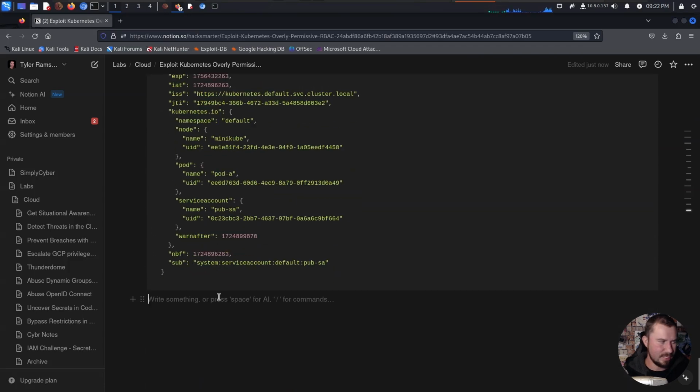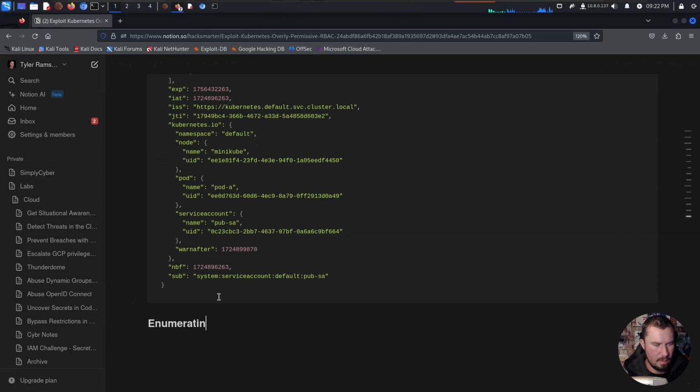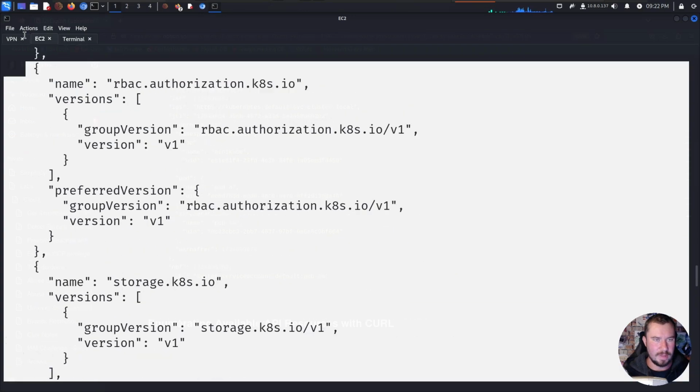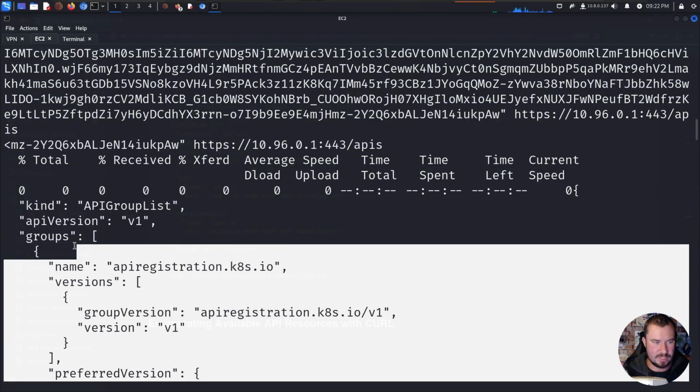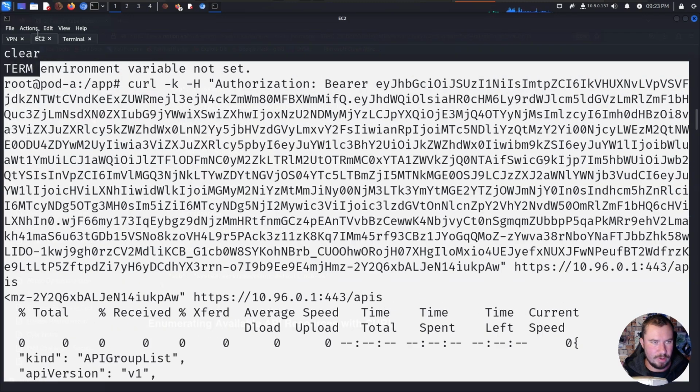We will call this maybe enumerating available API resources. There might be some interesting stuff in here that we can dig into with curl. Add a code block, jump back over to this, and let's just grab this full syntax, and we'll look at it a little bit closer together to see if there's anything interesting in here that we will want to dig into more. And I'm going to shorten this command.